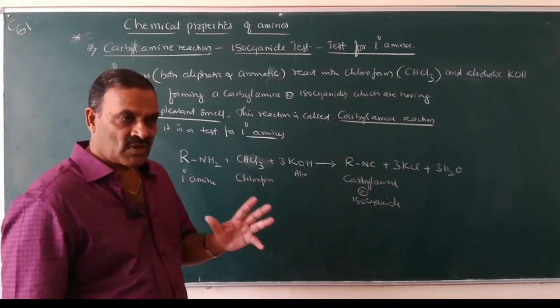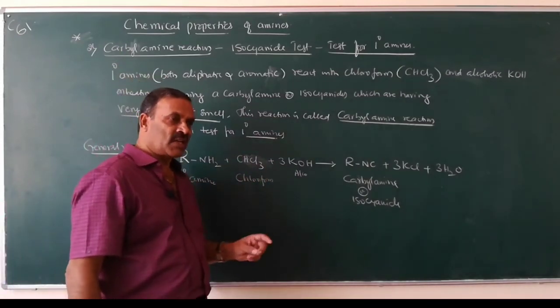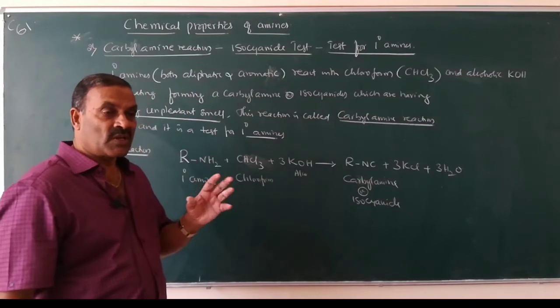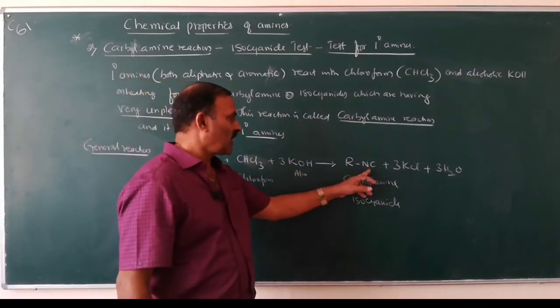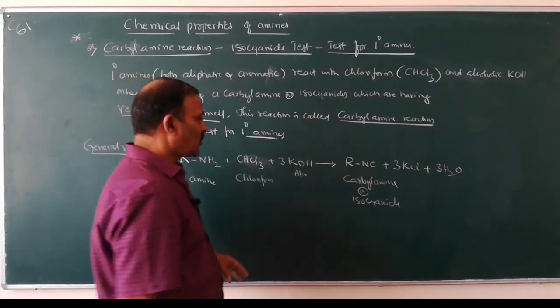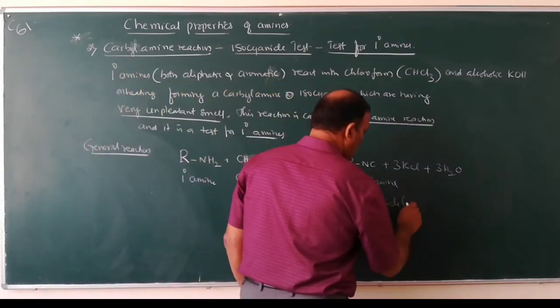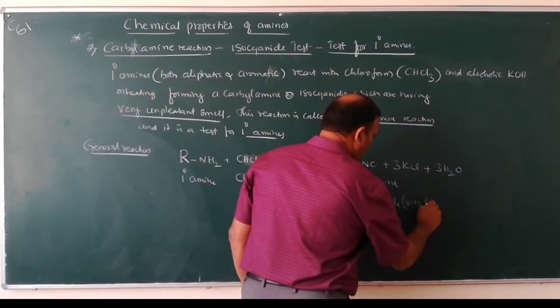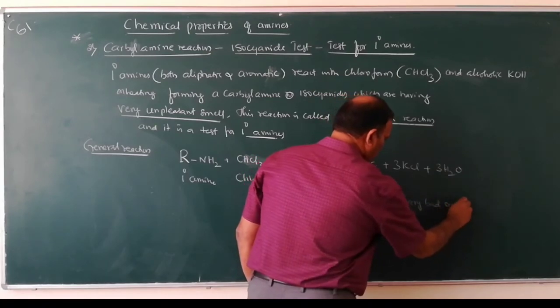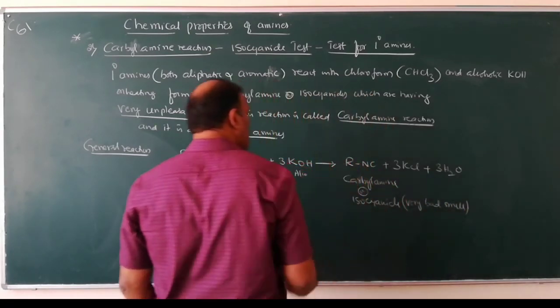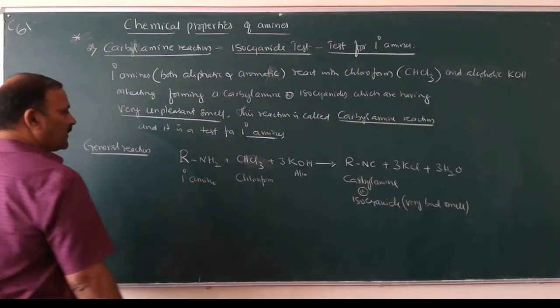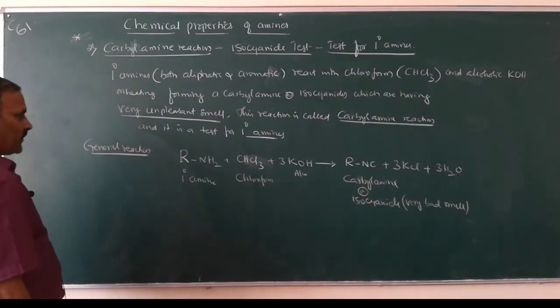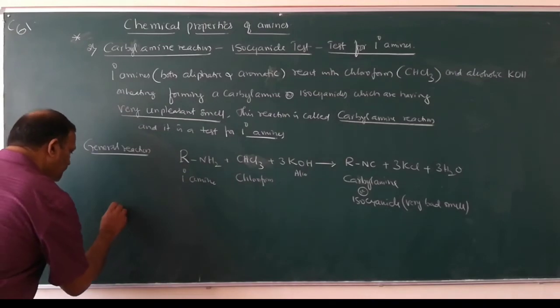This reaction is known as the carbylamine reaction and it is a confirmatory test for primary amines. So what is the smell of this compound? This is a very bad smelling compound. So this indicates it is an amine.